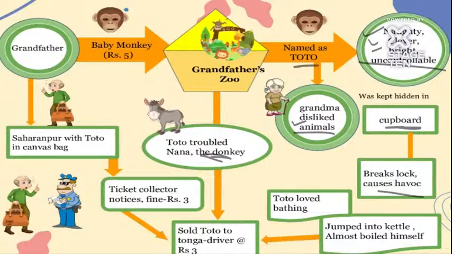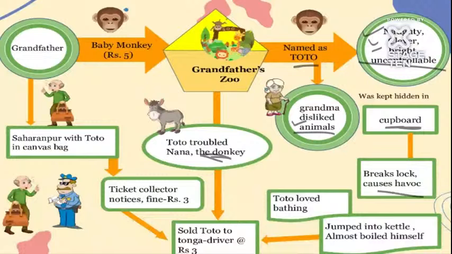Now once, the grandfather had to go to Saharanpur for some work, so he took Toto also. Toto was charged a fare. The ticket collector said there would be a fine of 3 rupees because he was carrying a dog. Basically, the ticket collector couldn't identify that it was a monkey. He said this is a dog, you have to pay for it. So the grandfather paid 3 rupees more.